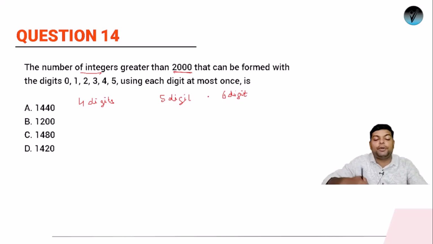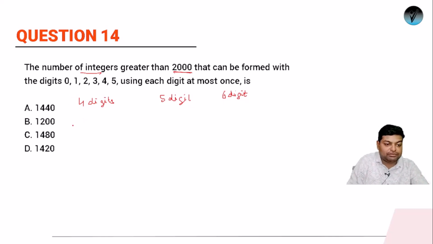Beyond 6 digits, 7 digits can't be possible. Why? Because we are allowed to use only these 6 symbols: the digits 0, 1, 2, 3, 4 and 5, using each digit at most once. So first of all, let's form a 4 digit number. It has to be a 4 digit number, and at the same time it should be greater than 2000. So what numbers can I keep here?